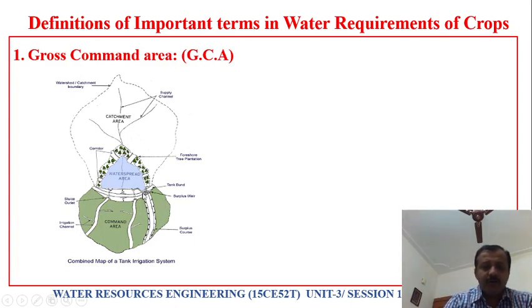And the surplus water, the excess water stored in the reservoir, will be allowed to flow through the weir or the spillways, right? And this total area, which is subjected to irrigation by a network of canals, we call the gross command area, which is the total command area.